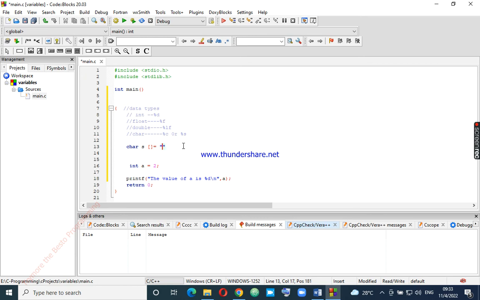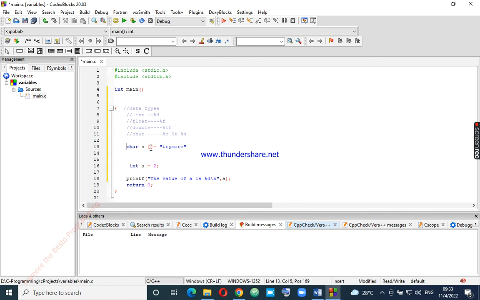In this case, if it is a string, we use double quotes. We don't use single quotes. So we use double quotes like "try more". If you say "try more", we recognize this using %s. Why? Because it's a string. So I think everyone understands this.